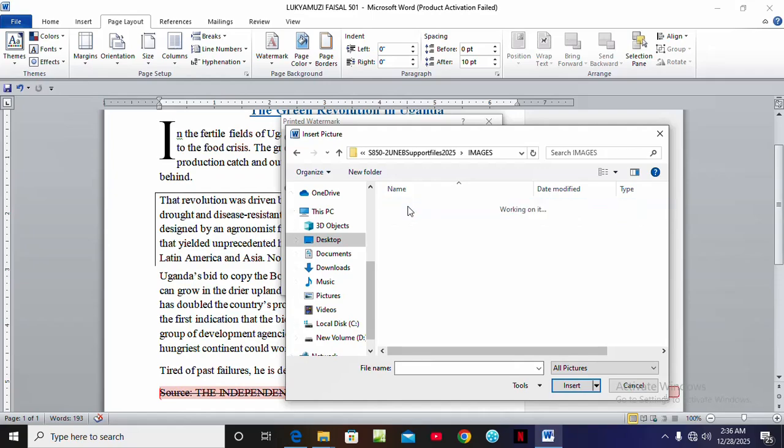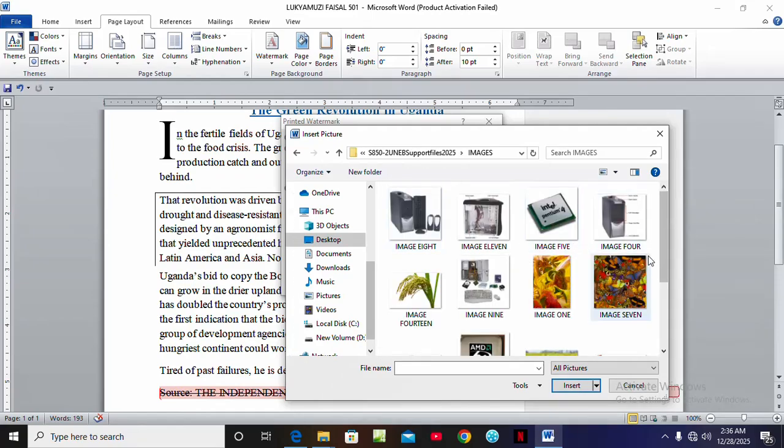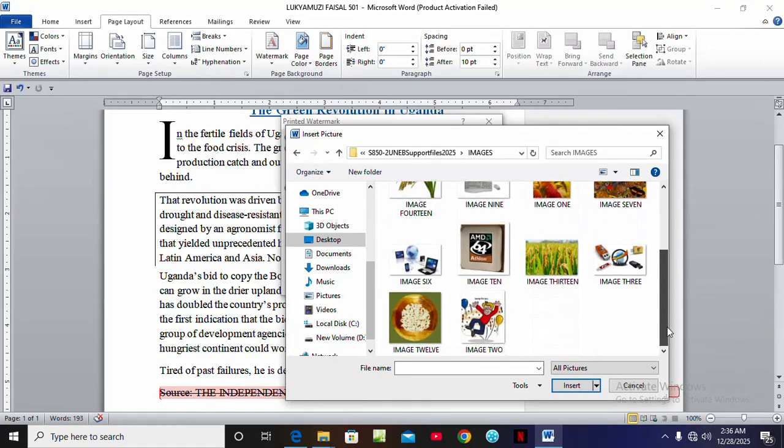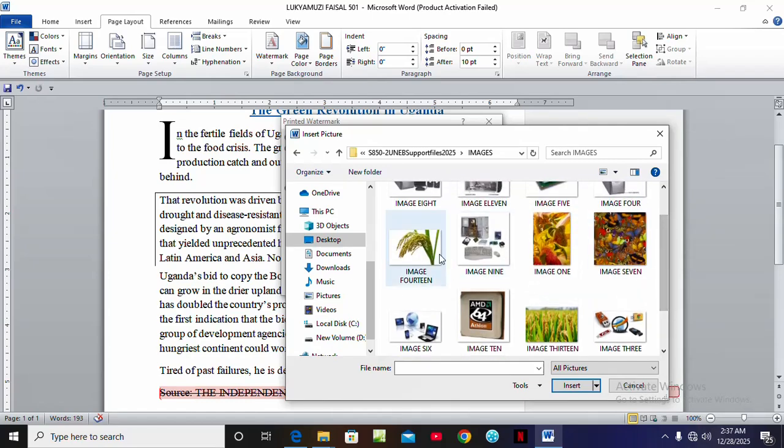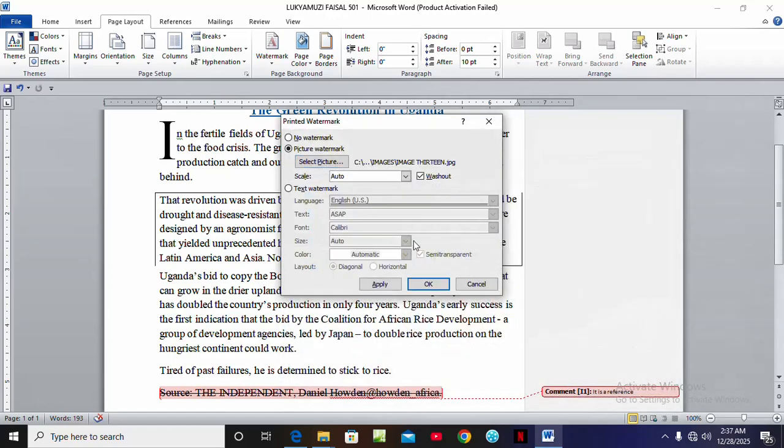We come to our images, then here we can look for any green revolution image. We can either use image 14 or image 13. Let's use image 13. Insert. Then here click apply.